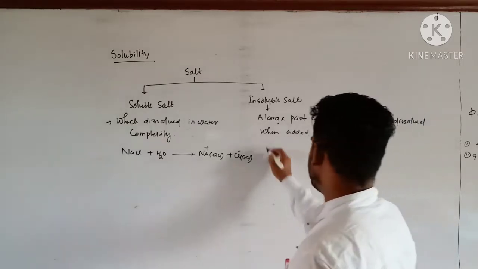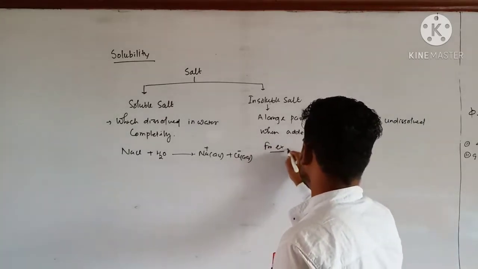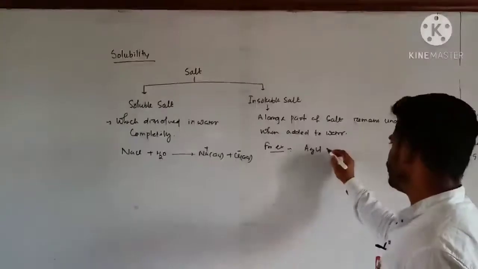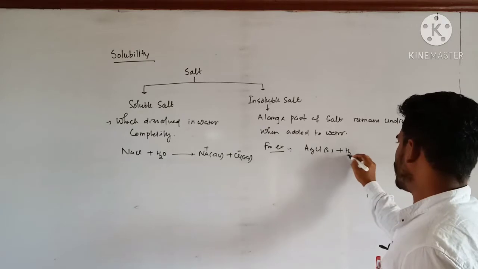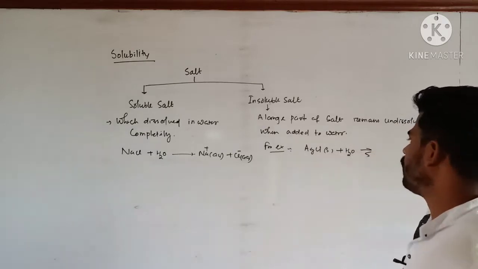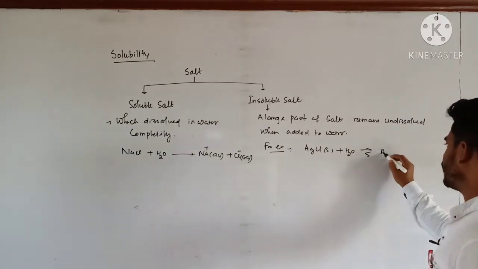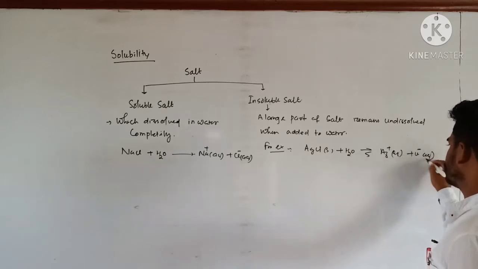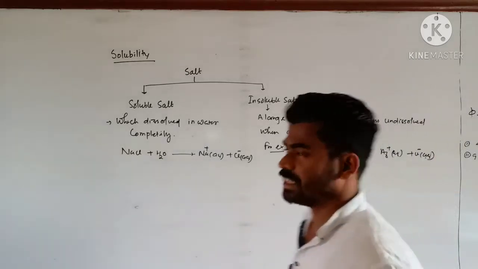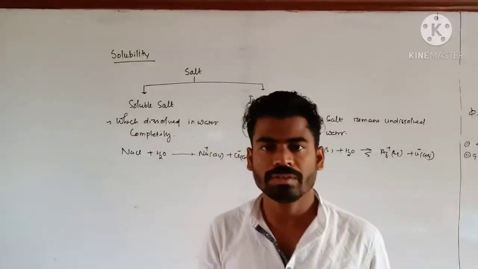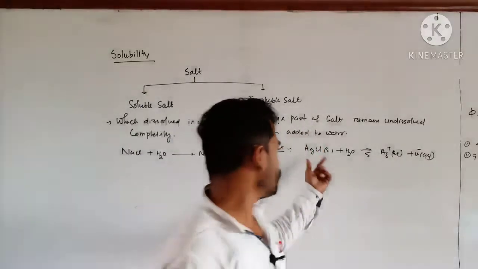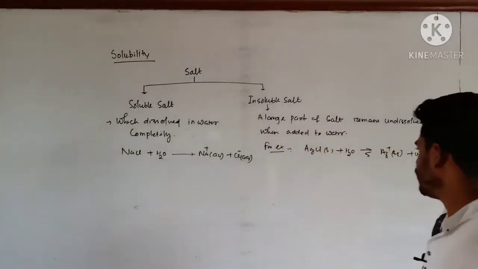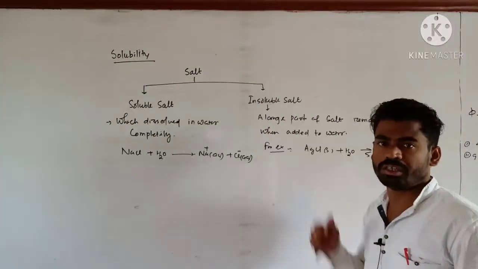For example, I can consider silver chloride, AgCl. This one is solid. Whenever it is added to water, a very small amount of silver chloride gets split into ions. So solubility means dissolvedness. How much amount of substance is dissolved? Very minute amount of AgCl is dissolved in the water, but a large part remains in undissolved form.